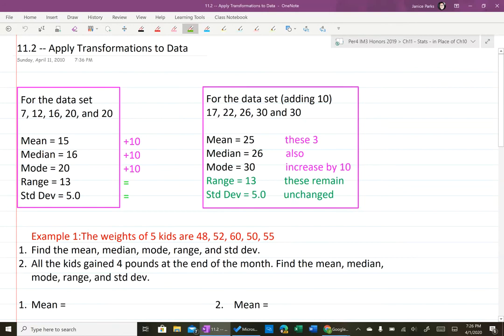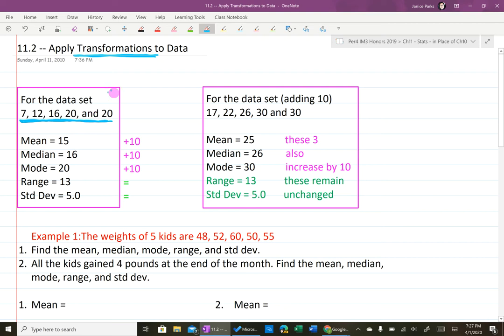All right, so we're going to continue in chapter 11. You learned how to find mean, median, mode, range, and standard deviation, all 5 values. And today we're going to do transformations of data. So, for example, these are the given numbers, 7, 12, 16, 20, and 20. So let's just say that that's how old 5 people are.